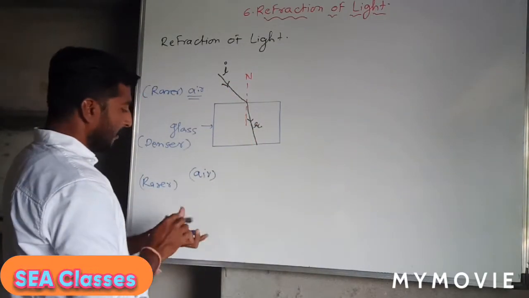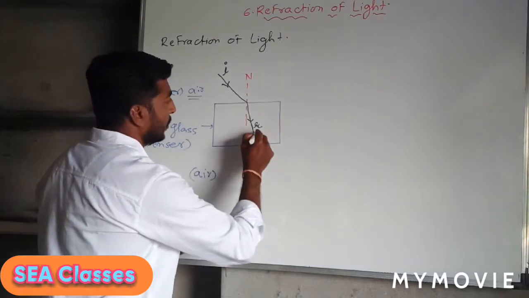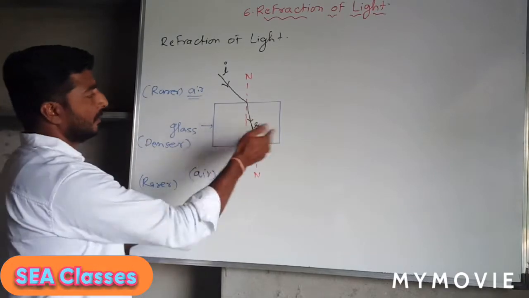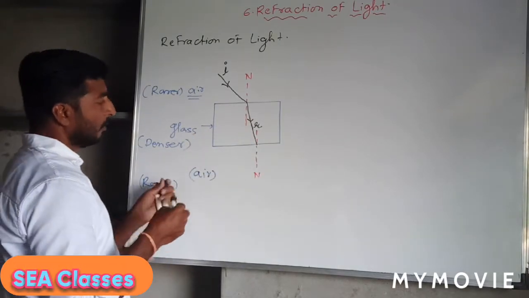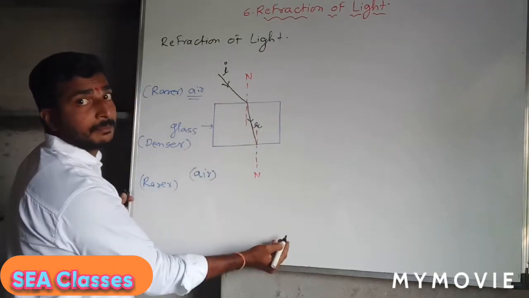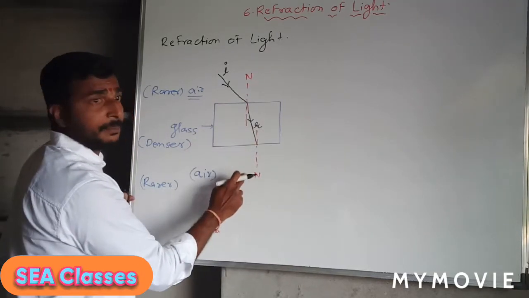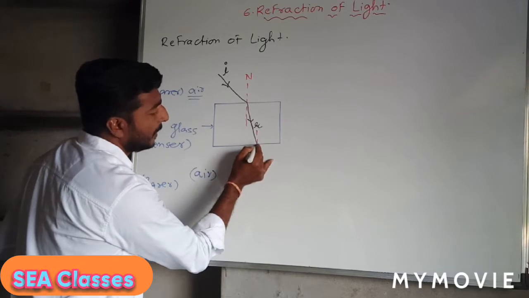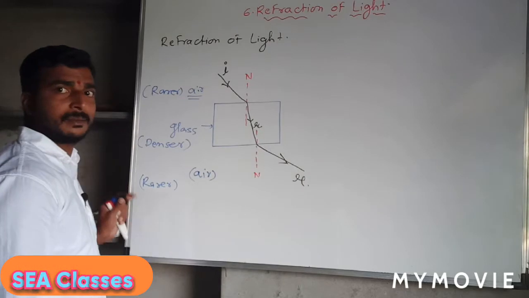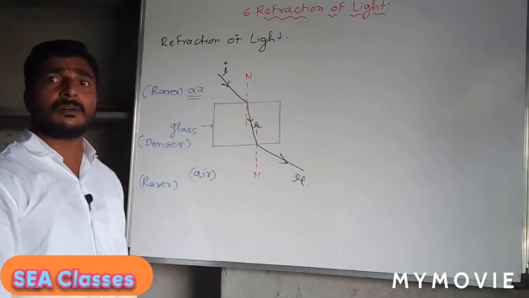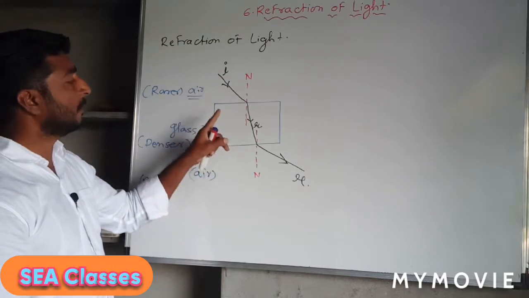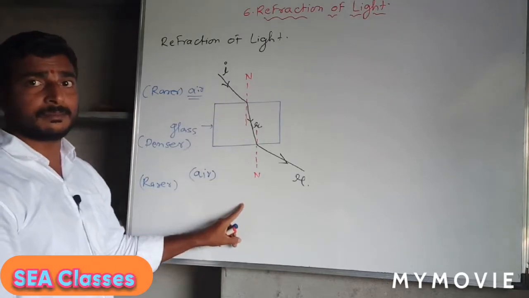Now at this point, at this surface of the glass slab, here is the normal. What will happen? Now this is the incident ray. When it travels from glass medium to the rare medium, denser medium to the rare medium, what will happen? The ray of light will get refracted away from the normal. So you can see the behavior of a ray of light when it travels from rare medium to the denser medium, and from denser medium to the rare medium.